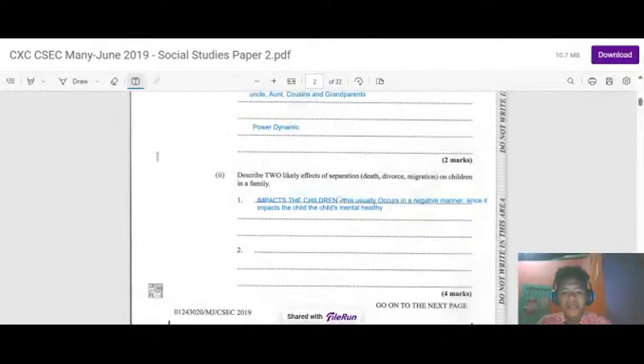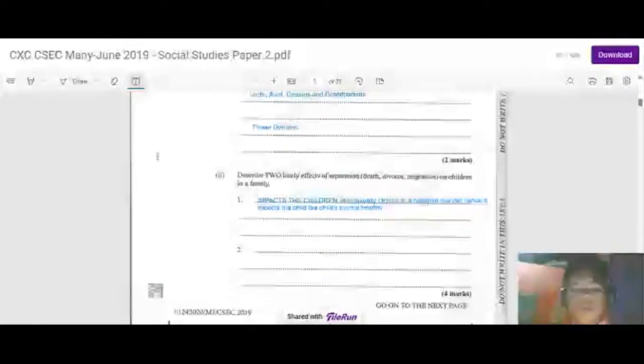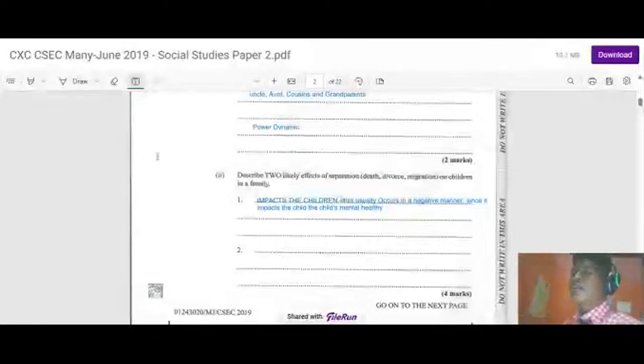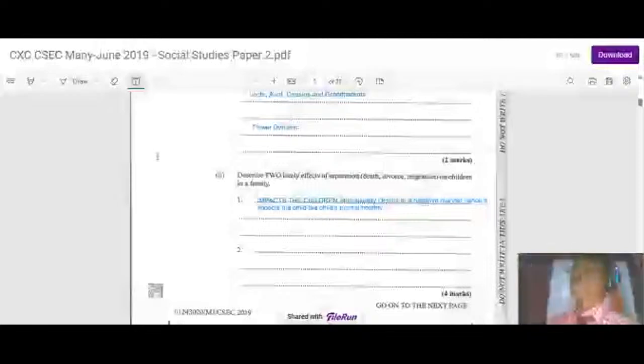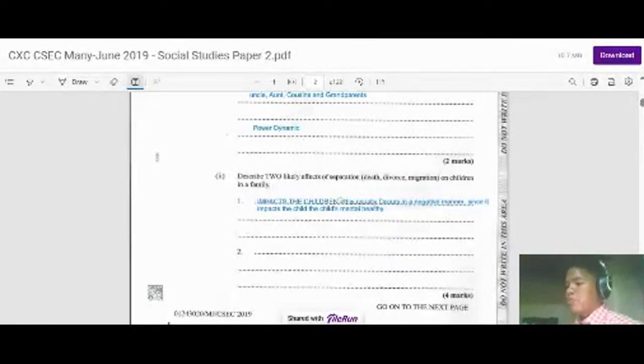As I was saying before, it's describing two likely effects of separation, death, divorce, or migration on children in a family. Another impact you could have is a degeneration on both sides of the couple.